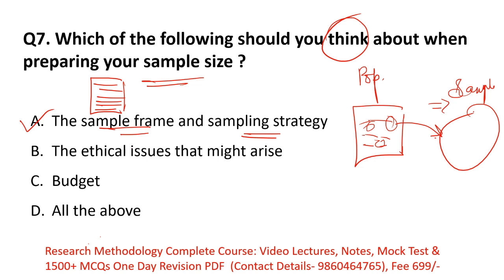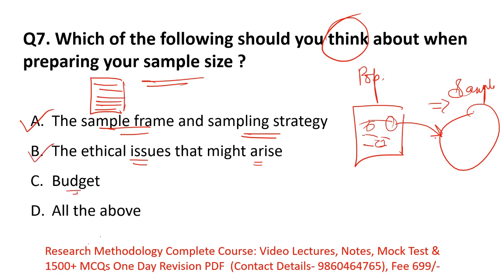Then option B is ethical issues that might arise. Yes, you should think about ethical issues. You should not be biased here. You should perform your research using proper methods. Ethical issues should matter when you are selecting your sample size. So option B is also correct.